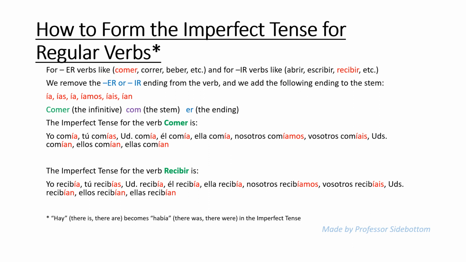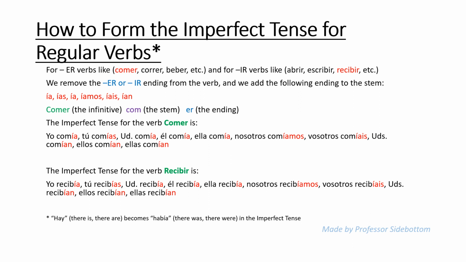Here is the example comer, the infinitive. Com is the stem after removing the ER ending. The imperfect tense for the verb comer is yo comía, tú comías, usted comía, él comía, ella comía, nosotros comíamos, vosotros comíais, ustedes comían, ellos comían, ellas comían.